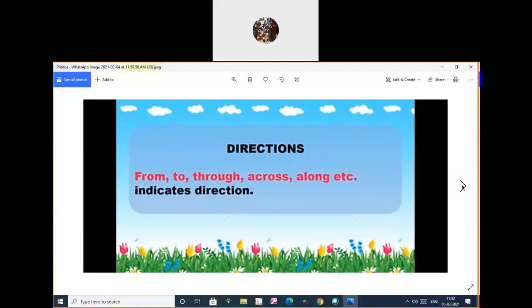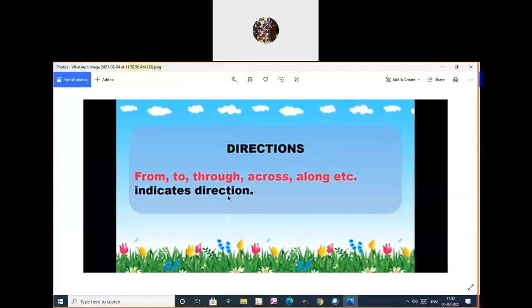The last one is directions. Words under directions are from, to, through, across, along, etc. These words indicate directions, which direction they went, which direction they are coming from.